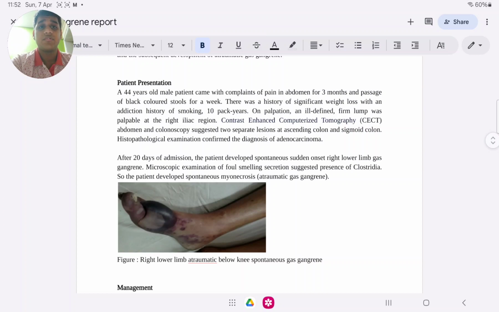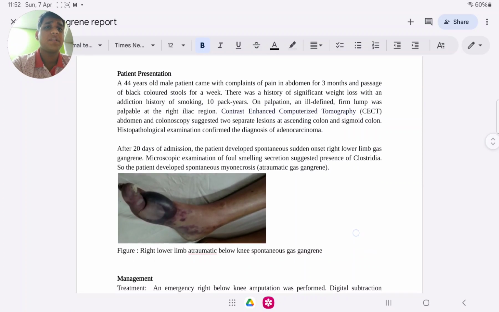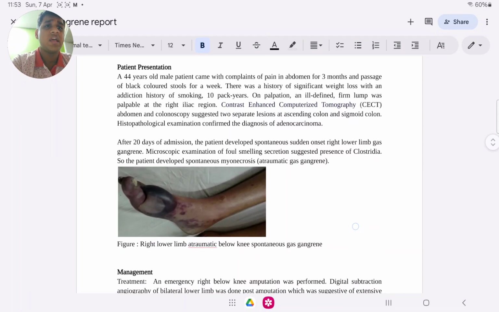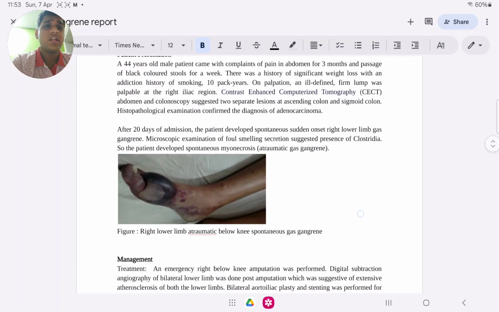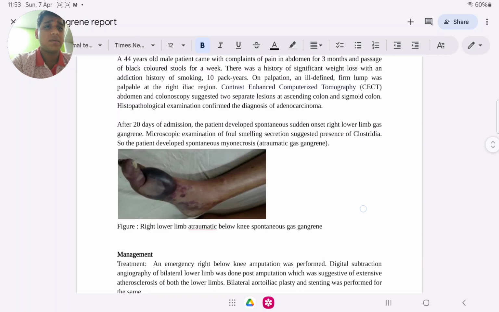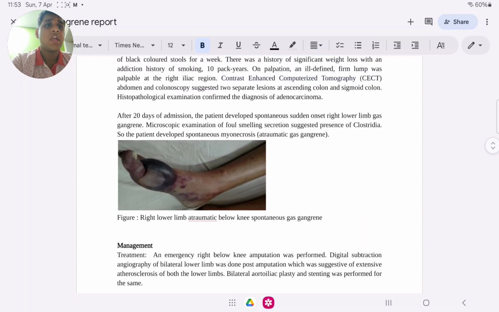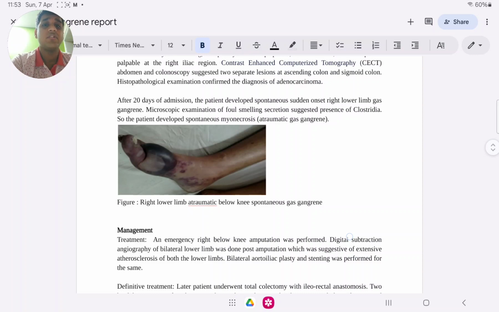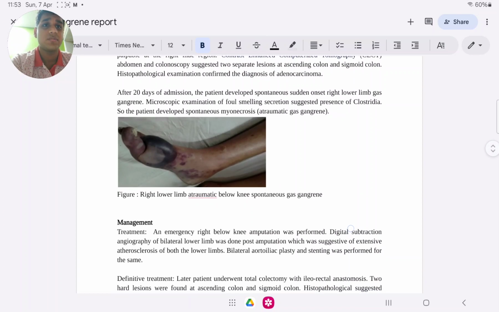Now I'll read out to you the patient presentation. A 44-year-old male patient came with complaints of pain in abdomen for 3 months and passage of black colored stool for a week. There was a history of significant weight loss, with an addiction history of smoking, 10 packs per year. On palpation, an ill-defined firm lump was palpable at the right iliac region. CECT abdomen and colonoscopy suggested two separate lesions at the ascending colon and at the sigmoid colon. Histopathological examination helped us in confirming the diagnosis of adenocarcinoma.